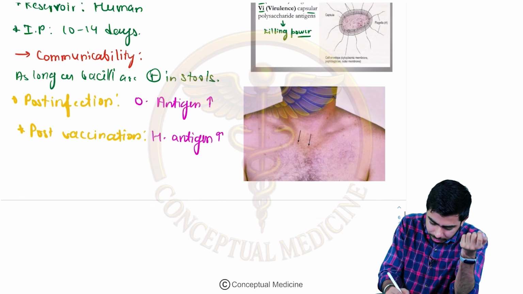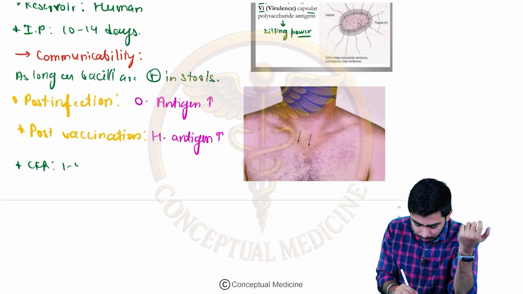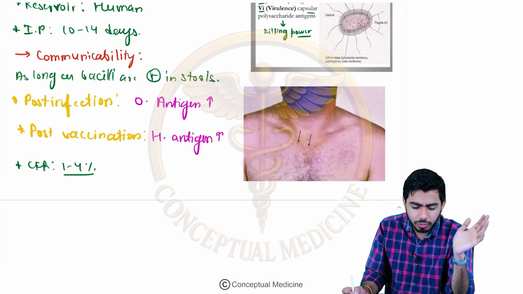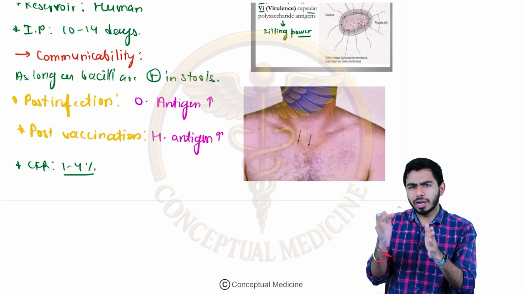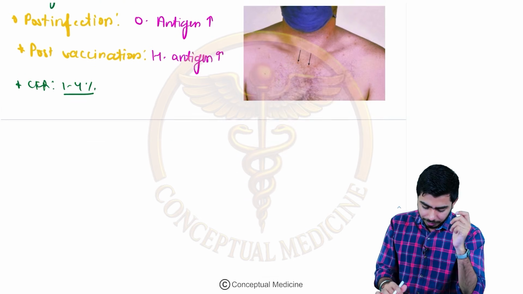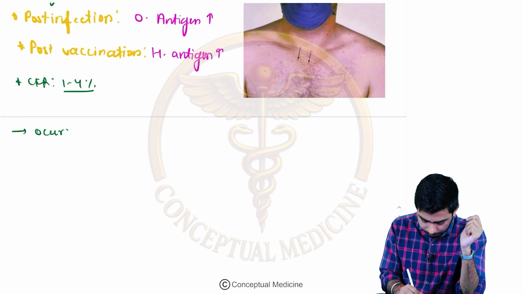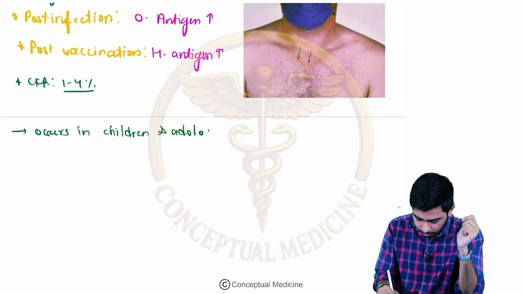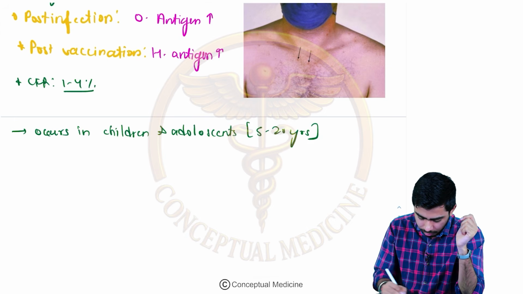What is the case fatality rate? The case fatality rate is not much in this case, but still we need to be very, very cautious over here. The case fatality rate is around 1 to 4%, and usually it affects the adolescent and children age group, about 5 to 19 years. So basically it is occurring in children and adolescents, for about 5 to 20 years of age approximately, okay.